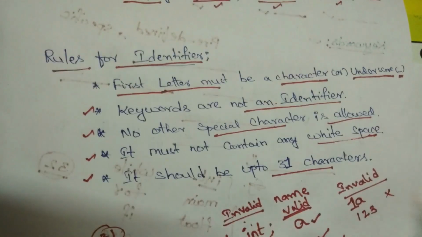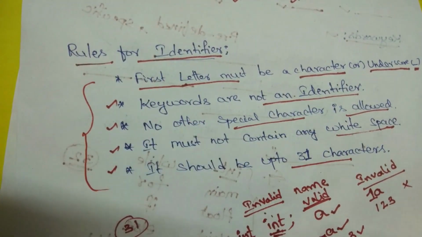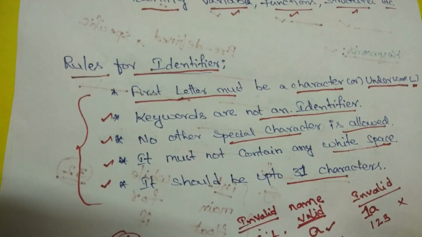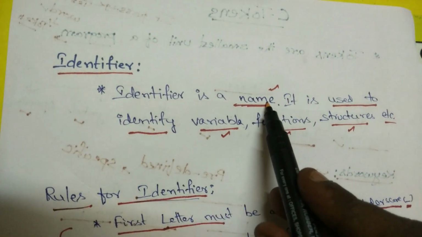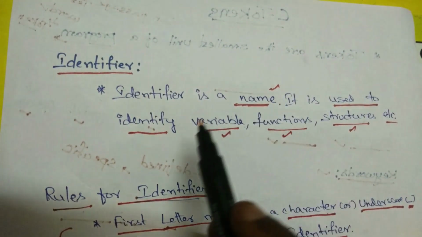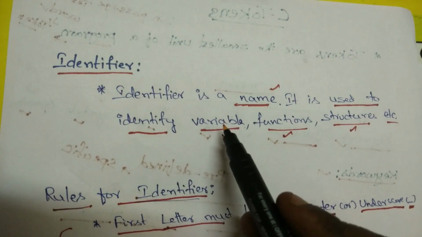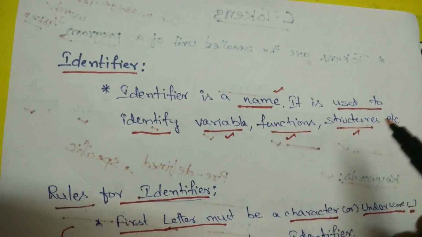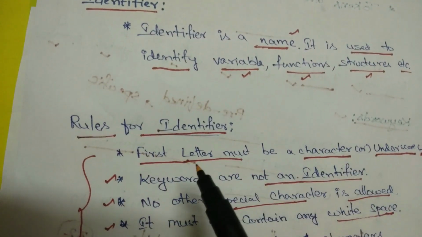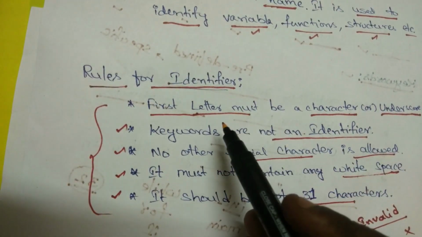Clear? These are all the basic rules while assigning a name to any variable, function or method. What is meant by identifier? Identifier is the name, right? This name can be used to identify or represent a variable, function, structure or something else. Now what are the basic rules for declaring any identifier or variable?